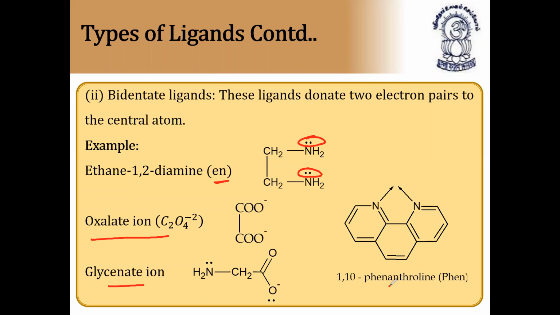1,10-phenanthroline also has one nitrogen here and one here, so they can donate two electron pairs. So they come under bidentate ligands, bivalent bidentate ligands. Even the carbonate ion, CO3 2-, is also a bidentate ligand. All these are examples of bidentate ligands. What are bidentate ligands? These ligands donate two electron pairs to the central atom.